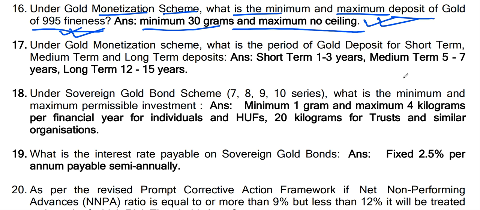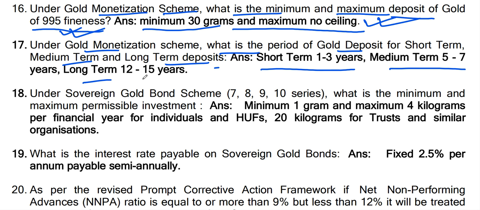Next question, question number 17. Under gold monetization scheme, what is the period of gold deposit for short term, medium term and long term deposits? For short term deposit 1 to 3 years, medium term 5 to 7 years and long term 12 to 15 years. Okay, fine.